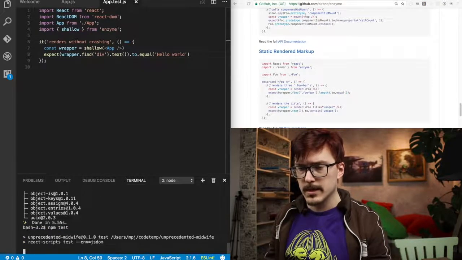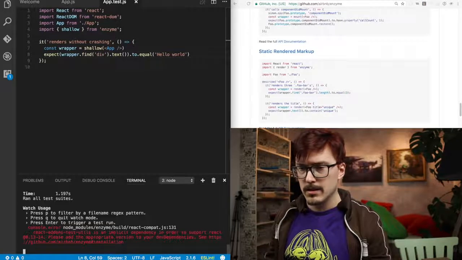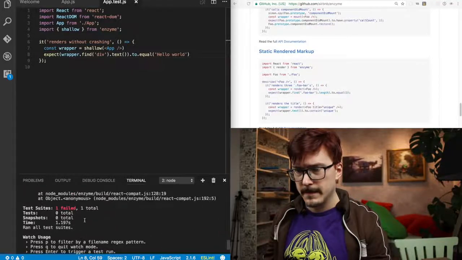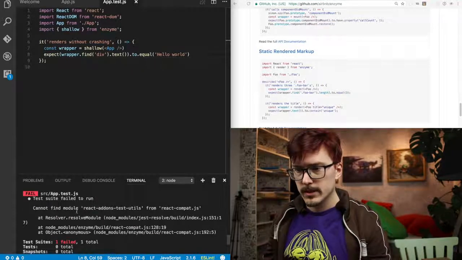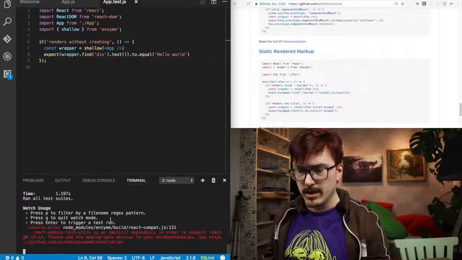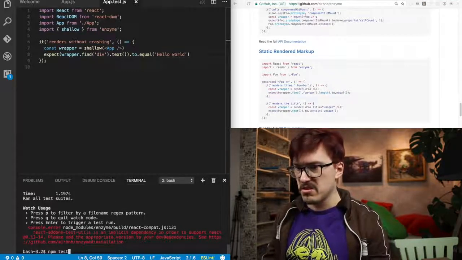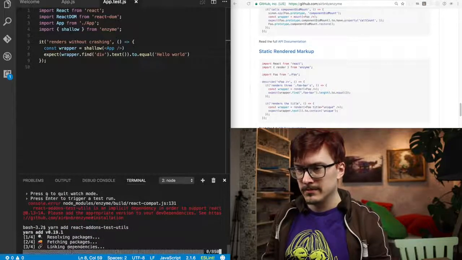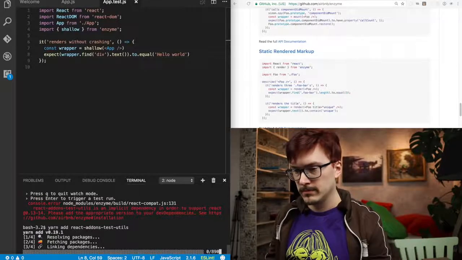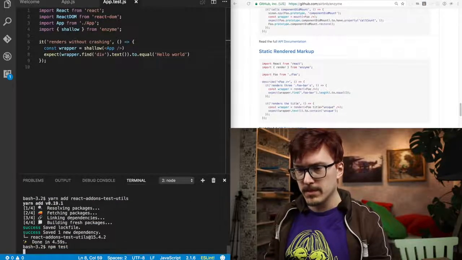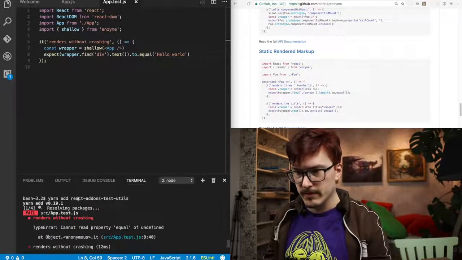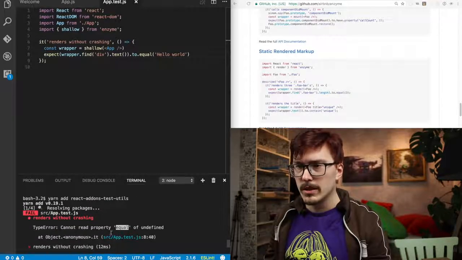All right, npm test. Yeah. Cannot find module React add-ons test utils. Okay. Yarn add that. All right, npm test. Is it working? No, fail. Cannot read property equal of undefined.